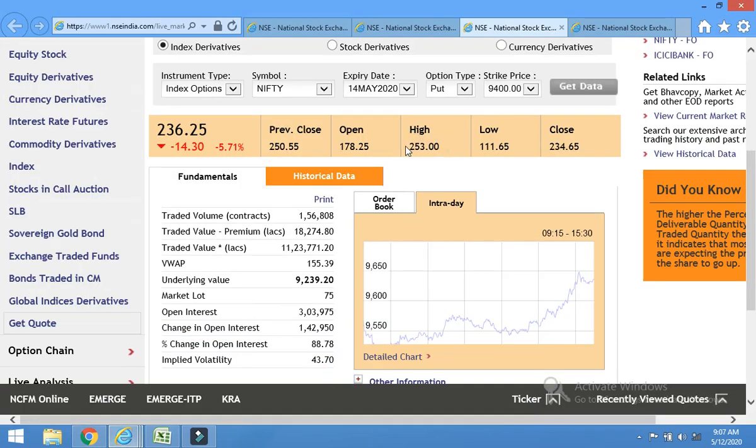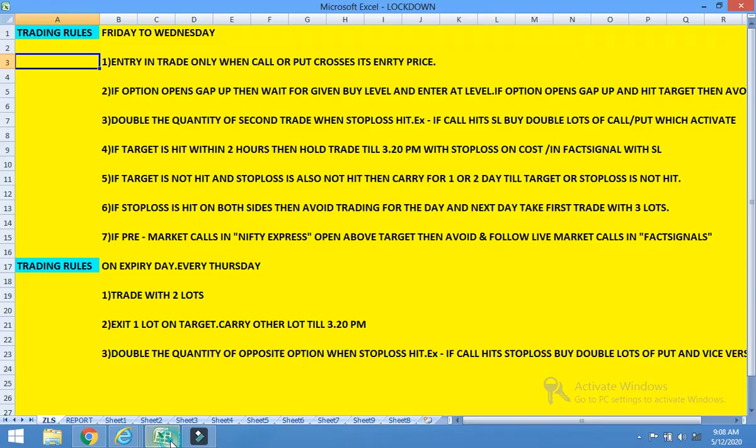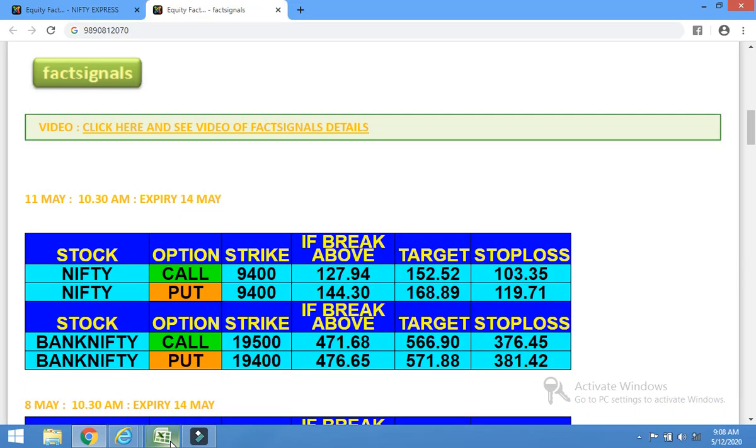So the target was hit. See, it opened around 178, but it went down to 111. So when these calls were updated, at 10:15 or 10:30, at that time it was below 144.30, and these are the rules we will see in detail.